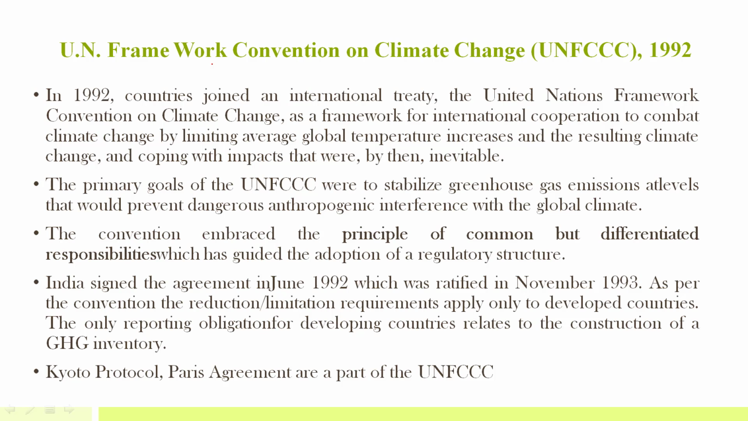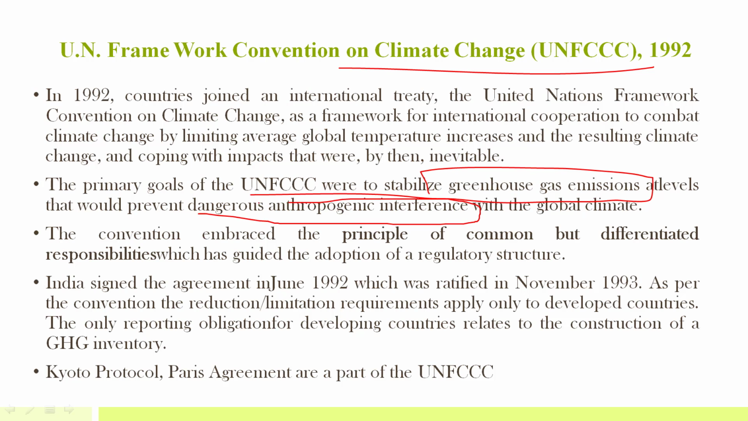So UNFCCC, that is United Nations Framework Convention on Climate Change. It was signed in 1992 under the Rio Earth Summit. The primary goal of this convention was to stabilize greenhouse gas emissions at levels that will prevent dangerous anthropogenic interference with global climate. So the primary goal was to prevent GHG emissions that were taking place due to anthropogenic factors, mainly to stabilize the greenhouse gas emissions.